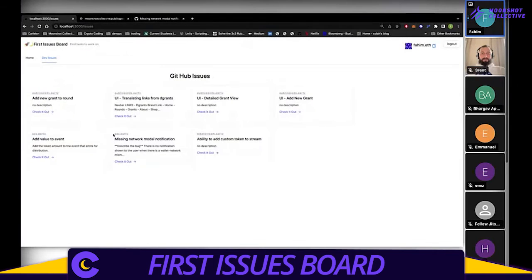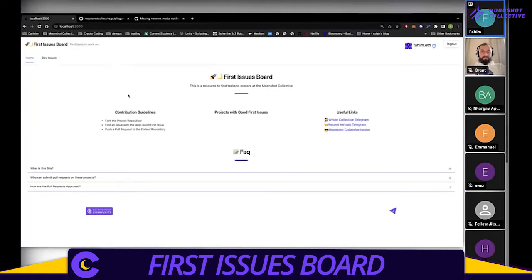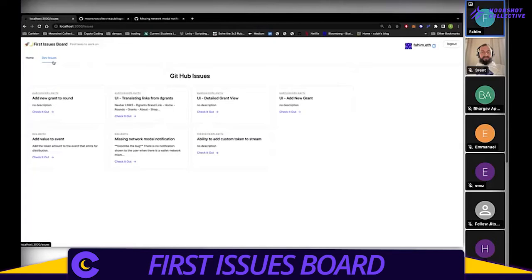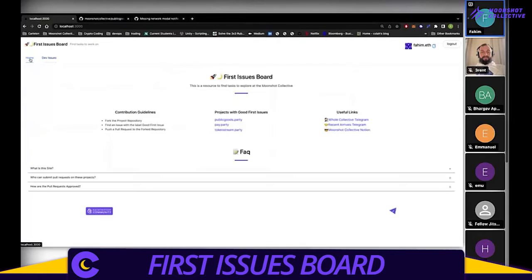Right now, it's very lean, not too much here. It should be a resource that people kind of point to. I've added some FAQs here, a few more useful links, and potentially will add more things. A lot of people who were joining had that issue where they weren't sure, oh, where do I check, what things do I work on. Now we can just point you to a URL and you can start working away on issues there.